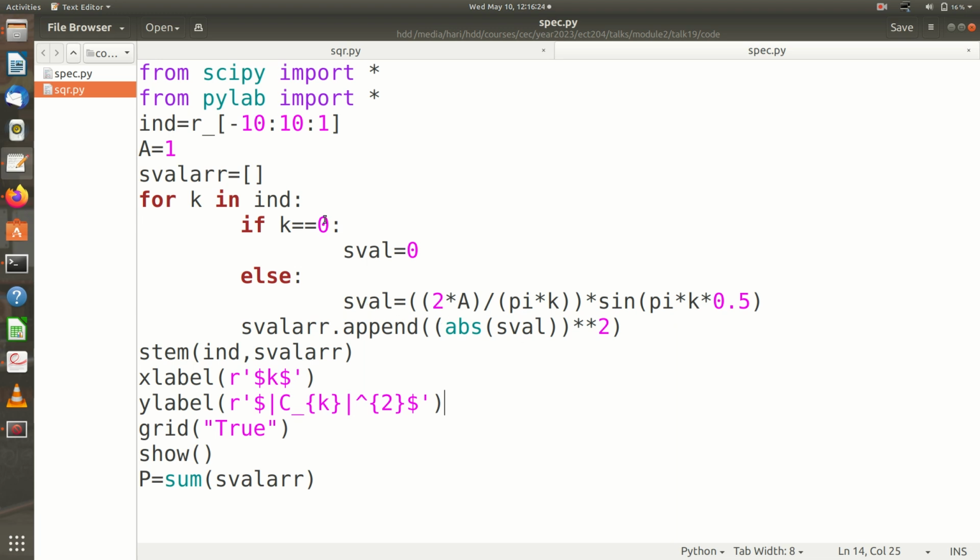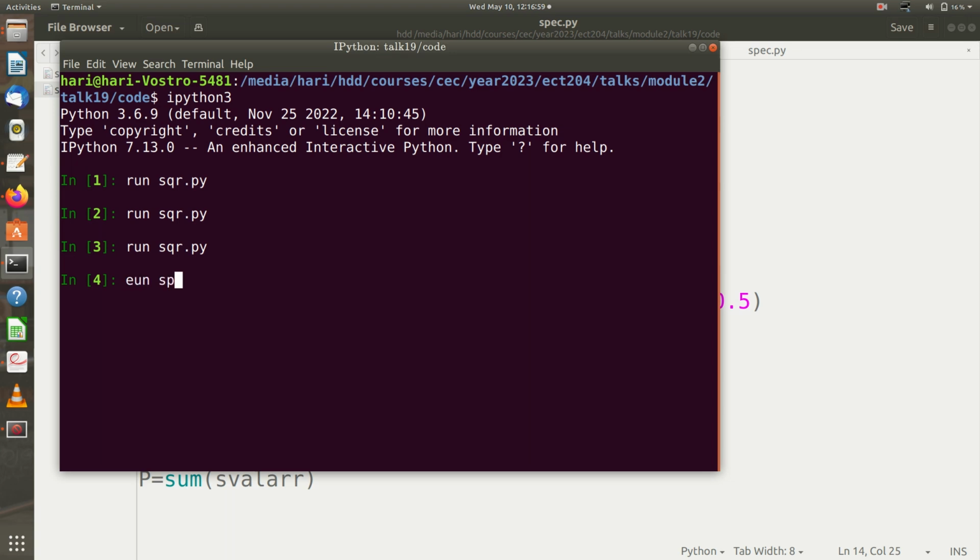If k equals 0, the value is 0, and the even harmonics are 0. Otherwise, for odd harmonics, it is 2A by pi k times sin(pi k by 2). I take the absolute value, square it, and add these values to my initially blank array. Then I make a stem plot of |ck|^2 against the index. Then I compute the total power in the signal, which is the sum of |ck|^2. That is the P value. We will run this code. Oh, there's a syntax error.